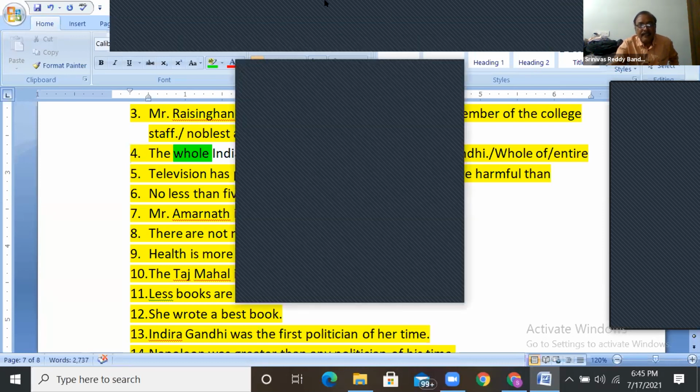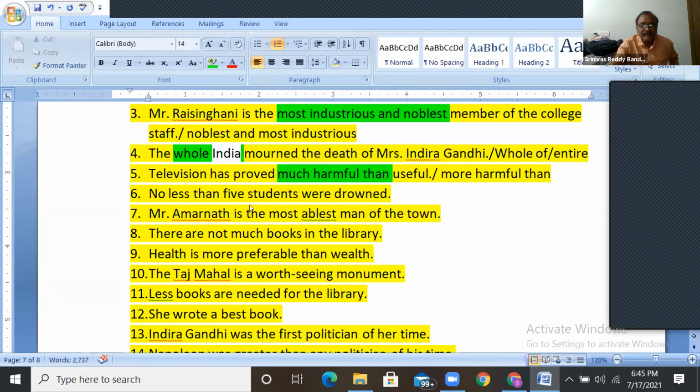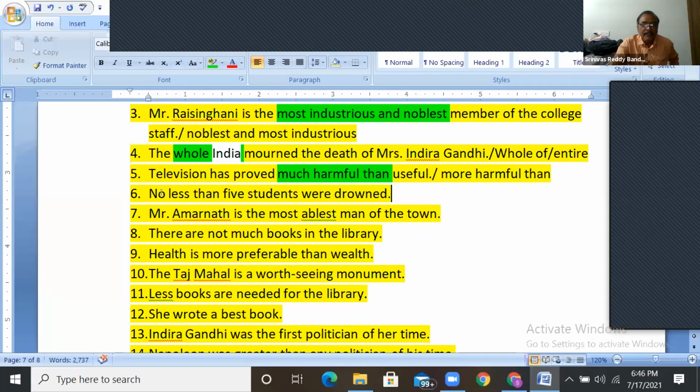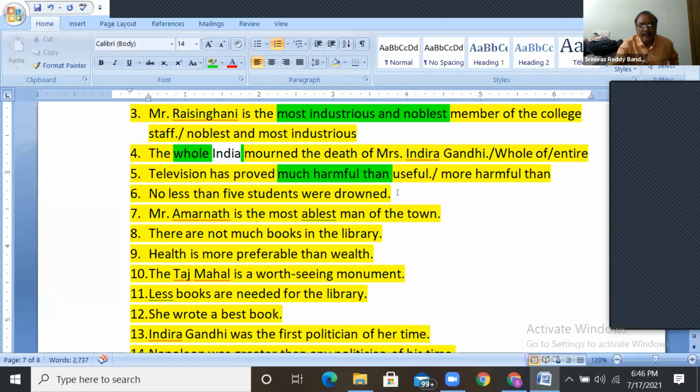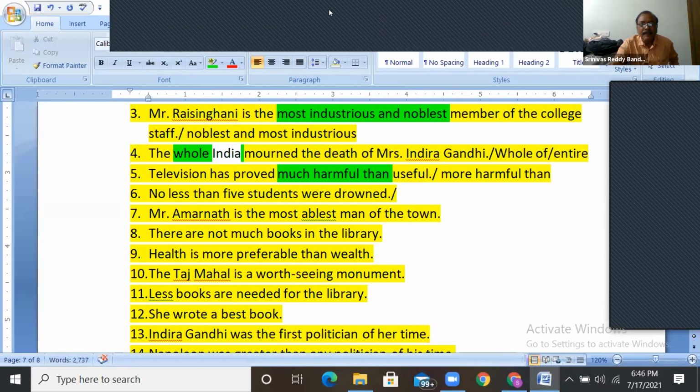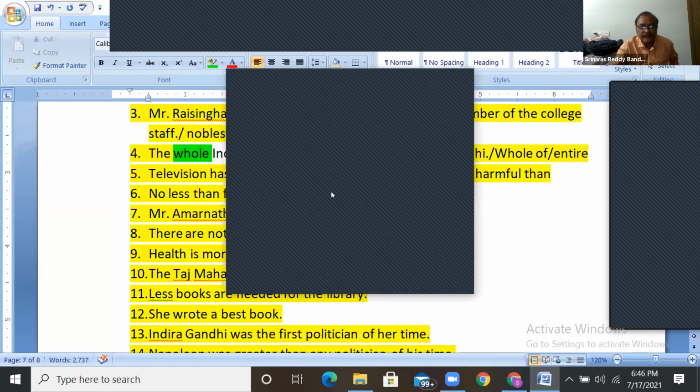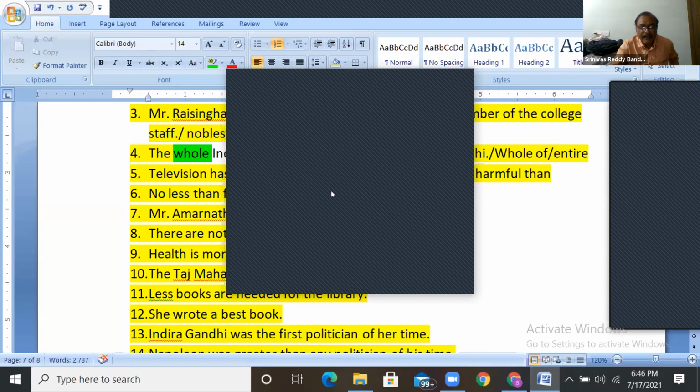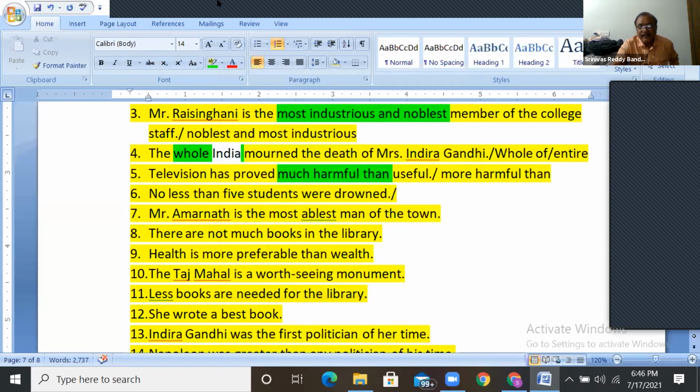Okay. And guys, are you listening or just getting bored? See here, when you listen and apply here, respond, it will be interesting. So, no less than 5 students were drowned here. Okay. Who will answer here? Who will answer? All of you, try to respond. Guys here. Arkela Naveen, Arun Kumar, Balram Reddy. Okay. Bhavana. Hey Bhavana. Hello. Respond, guys.